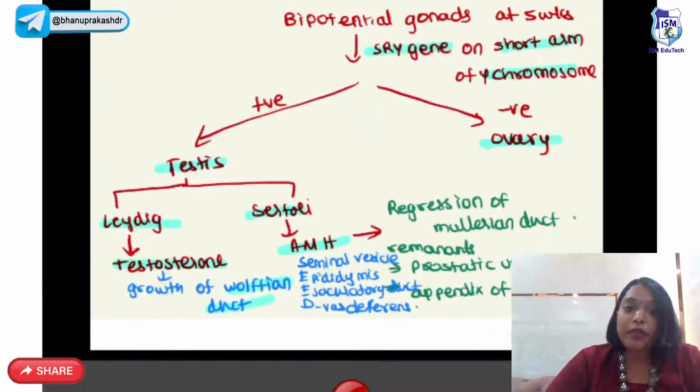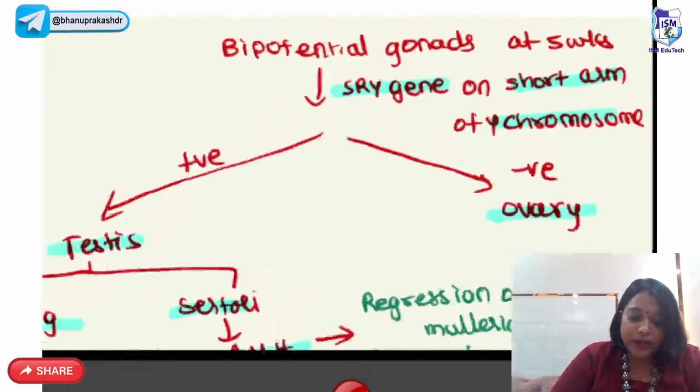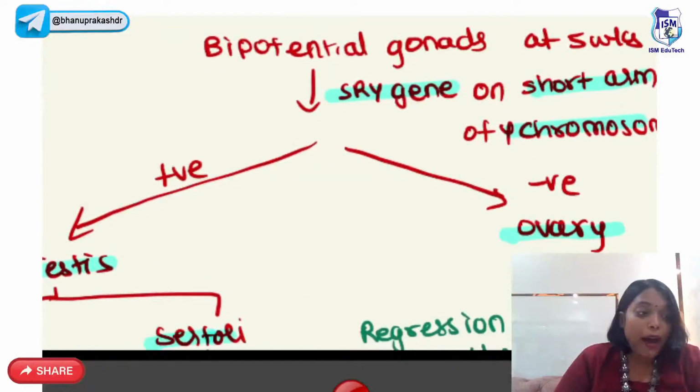So first topic I'm going to start is embryology, right? To start with, we have bipotential gonads. That is, the gonad is not yet decided whether it's going to be testis or ovary. So we have bipotential gonad at 5 weeks.